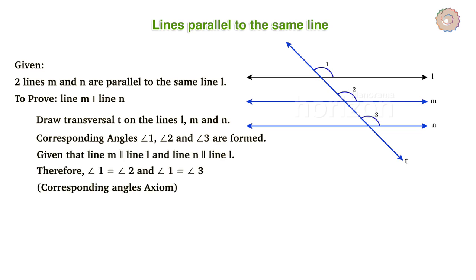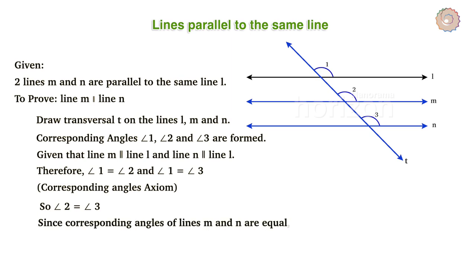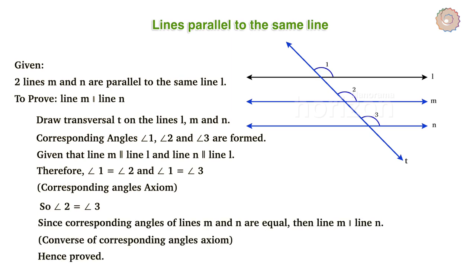Since the line M is parallel to N and the line N is parallel to L, their corresponding angles are equal. That is, angle 1 equals angle 2 and angle 1 equals angle 3. So angle 2 equals angle 3, which are the corresponding angles of the lines M and N respectively. Hence the lines M and N are parallel to each other, hence proved.